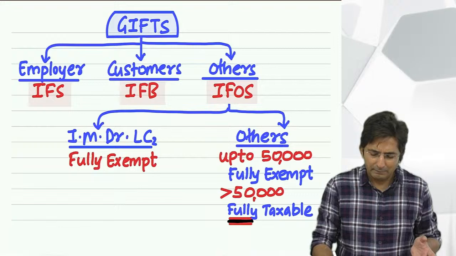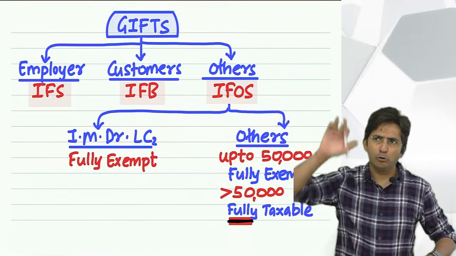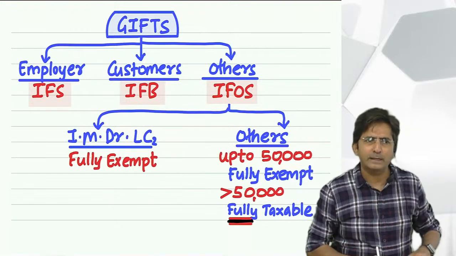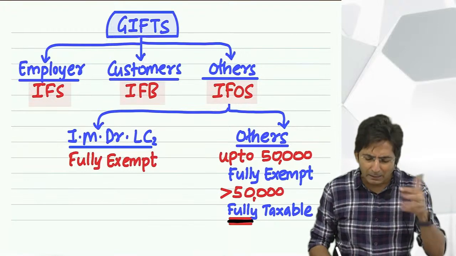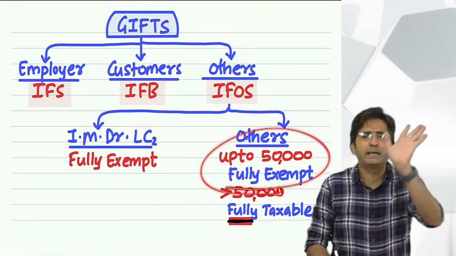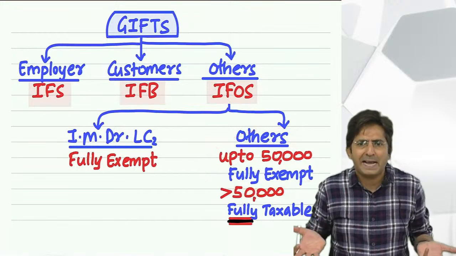Actually the government doesn't believe this also. But people can argue, you don't know, I have got loving friends, you might not be having good friends. I have got nice friends, they give me gifts. So the argument will start. That's why the government says, okay, not to argue, up till 50,000 we will believe it's a gift. And if it is a genuine gift, the government doesn't want to tax.